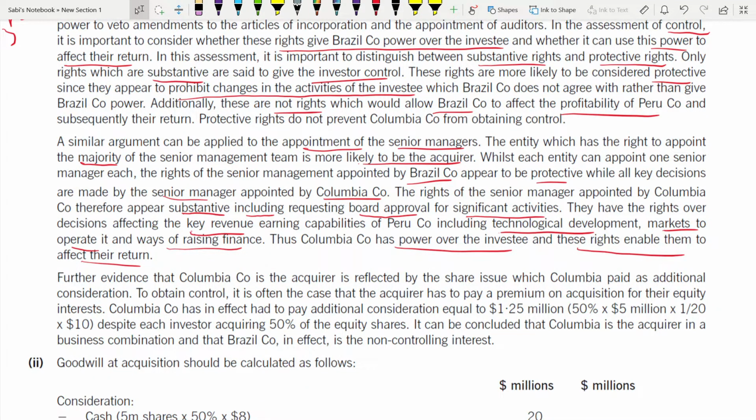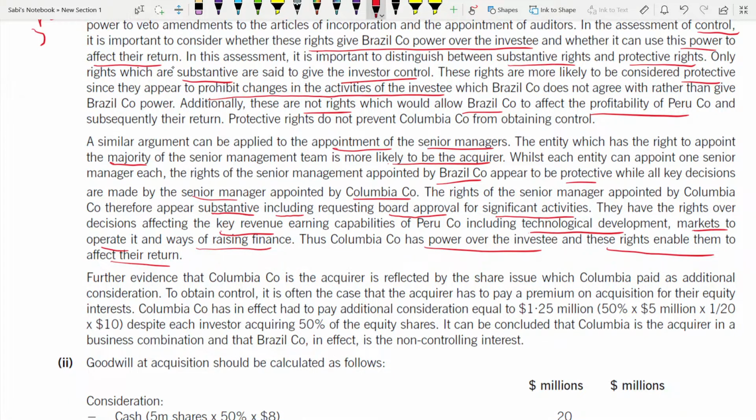Further evidence that Colombia is the acquirer: what are some more evidences? It's reflected by the share issue which Colombia paid as additional consideration. To obtain control, it is often the case that the acquirer has to pay a premium on acquisition for the equity interest. Colombia in effect had to pay additional consideration to get that control. What is that additional consideration? Shares, right?